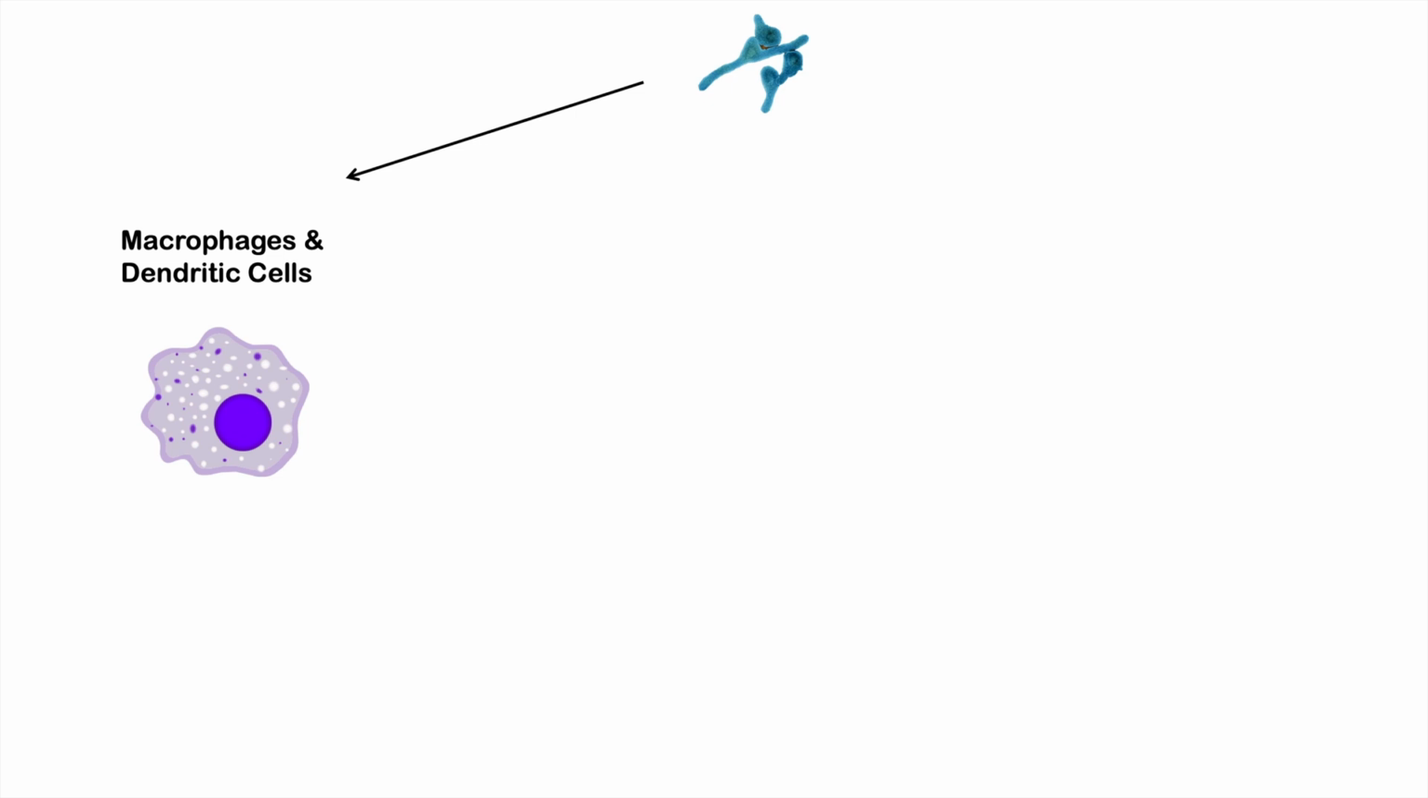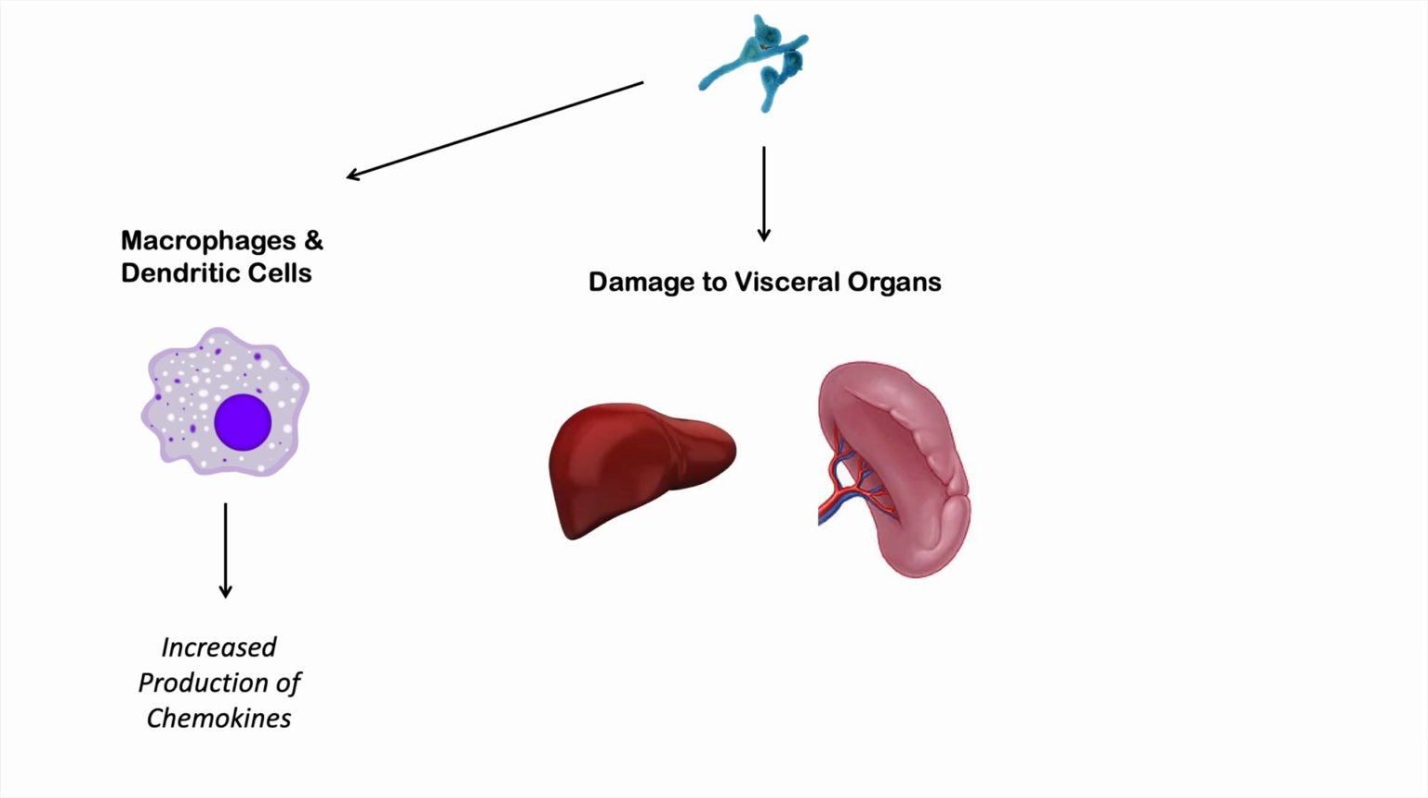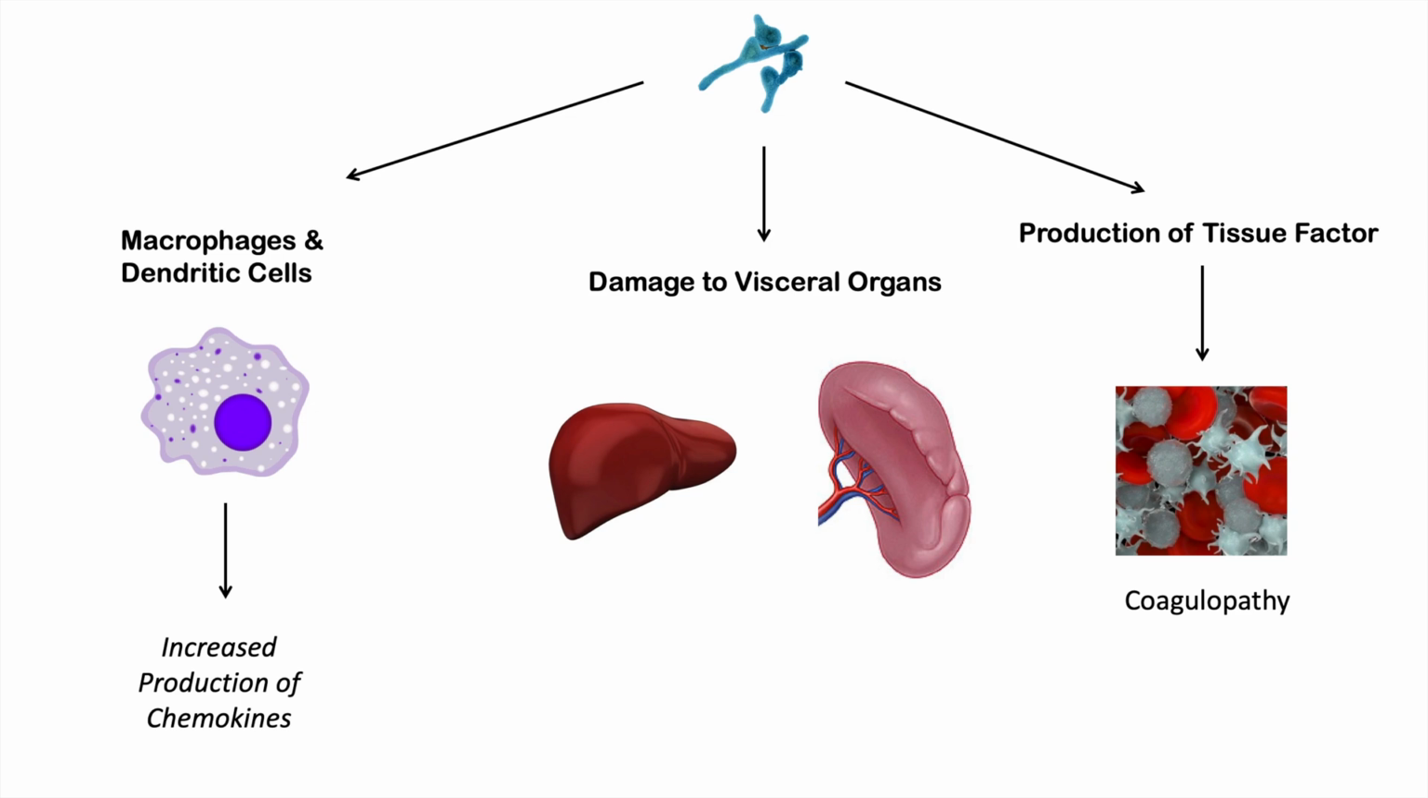In particular, the macrophages, when they become infected, can increase the production of chemokines. This leads to a variety of signs and symptoms. Another thing it can do is lead to damage to visceral organs like the liver and the spleen. And the Marburg virus can also lead to an upregulation of tissue factor. And tissue factor is the beginning of the extrinsic pathway in the coagulation cascade.